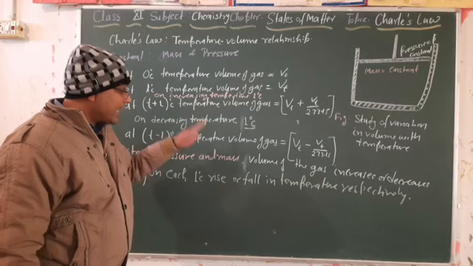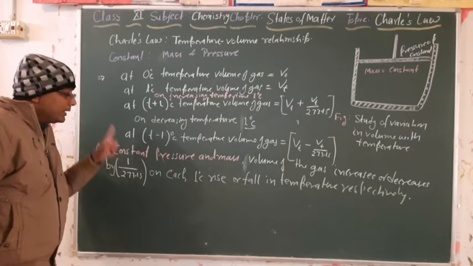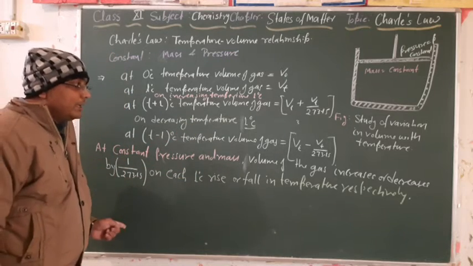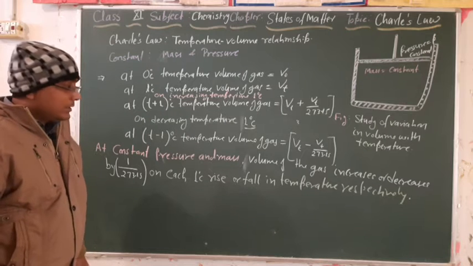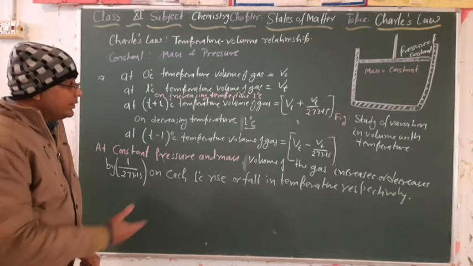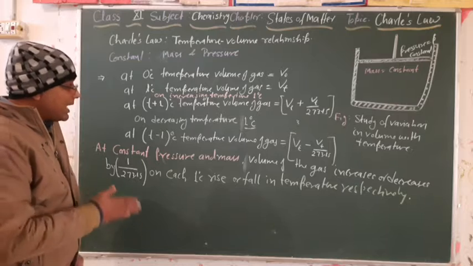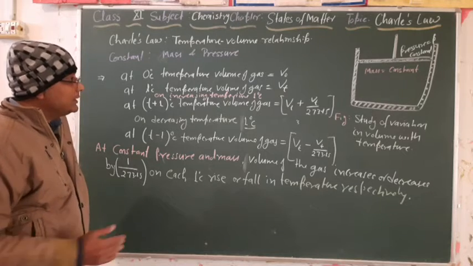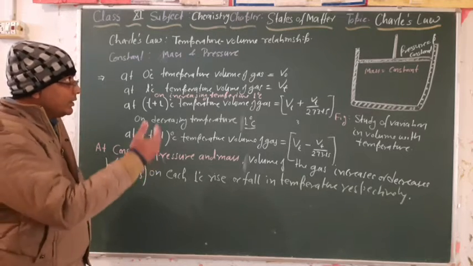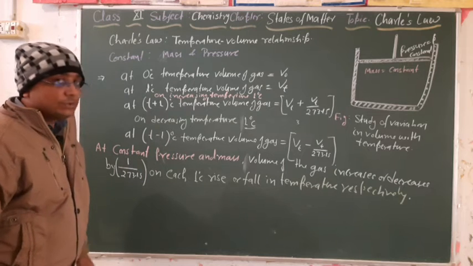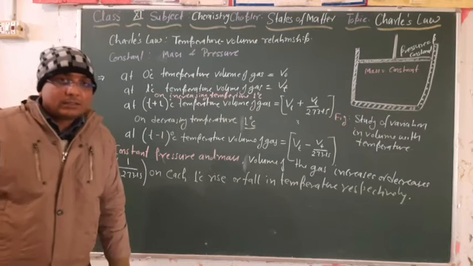If the temperature rises, then volume will increase. If the temperature falls, then volume will decrease. So first of all, you have noted it down, then I will move forward with the other consequences of Charles' law. Clear?